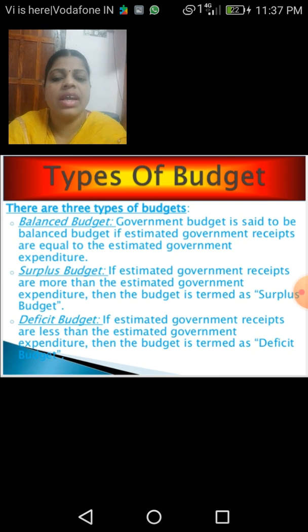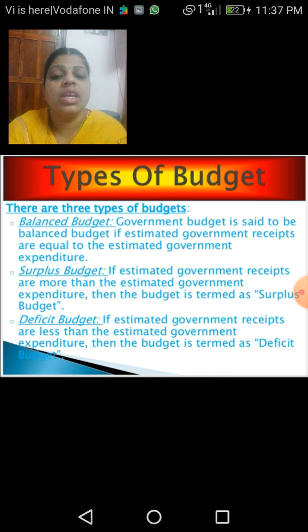And the next one is the surplus budget. Surplus budget is the contrast to the deficit budget. What we have studied in the deficit budget, the revenue is less than the expenditure.